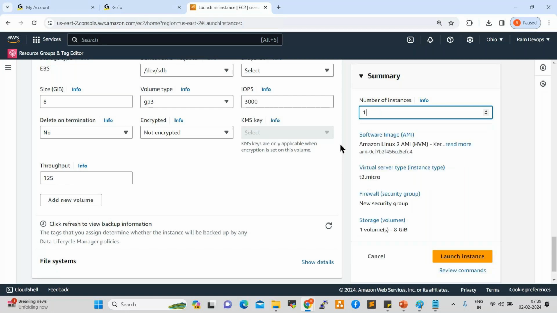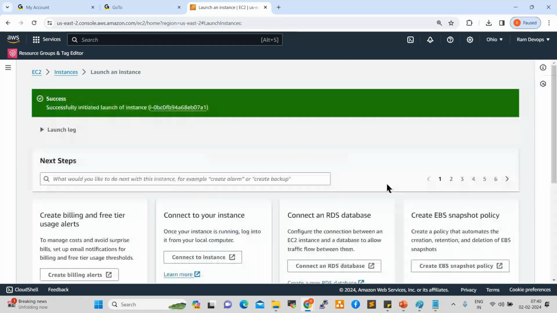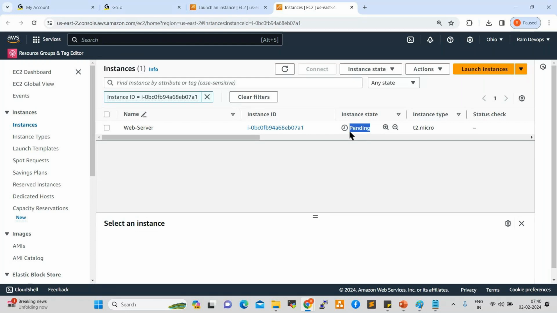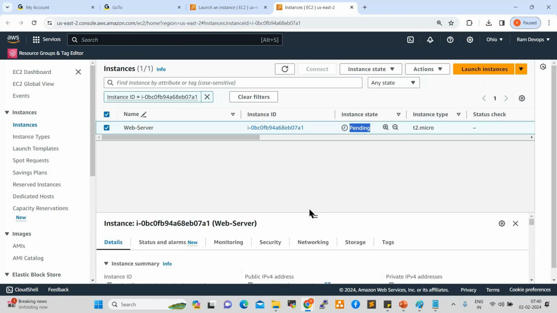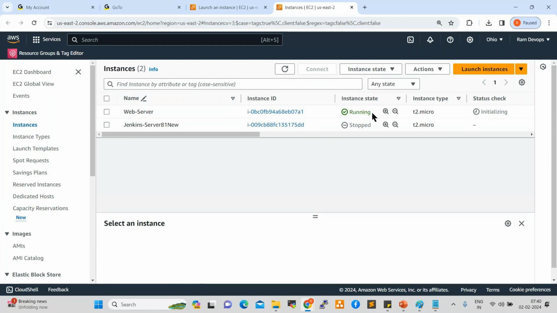So software image, Amazon Linux, and server type T2 micro. Security group, new security group, volume, only one volume, 8 GB. Right, now click on launch instance. Now the instance is launching. Now the instance is launched. Click on this ID, you can see the instance. Now the server is getting ready. Now the web server is in running state. See here, now it is in running state.